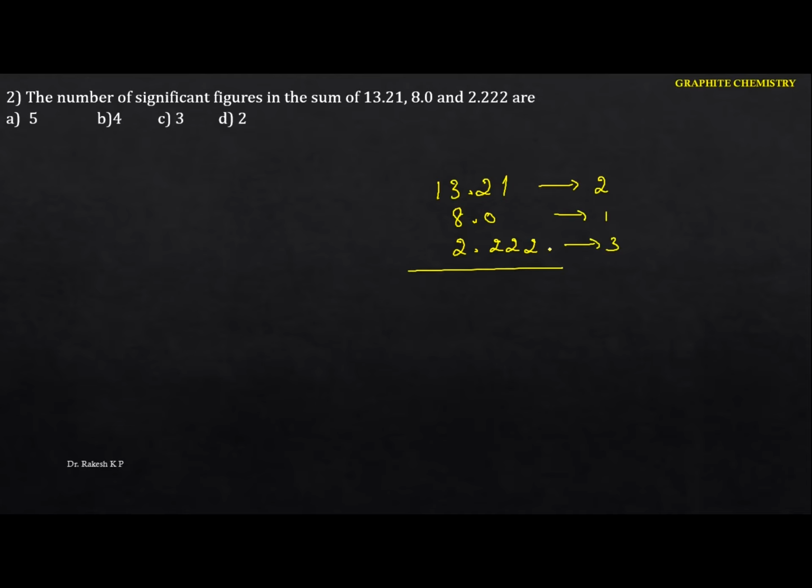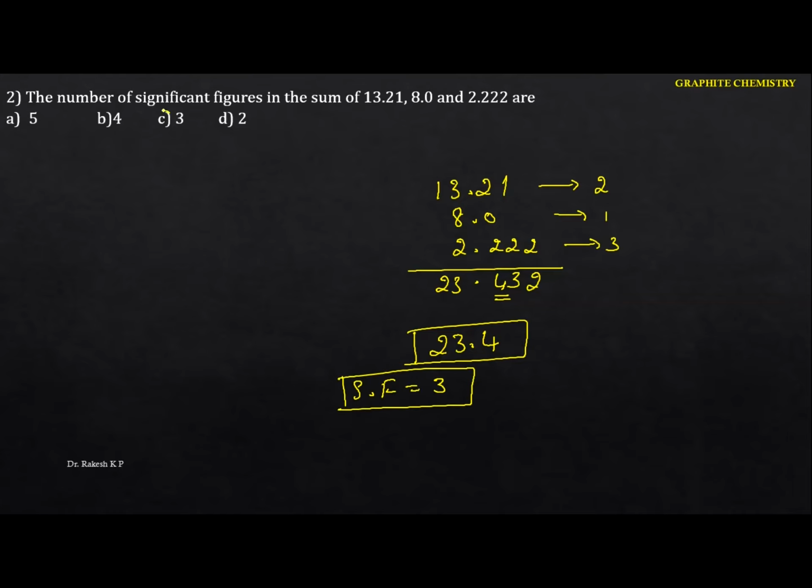Okay, so when you add these, we have to keep the result according to the lowest number of decimal places, which is this one. After the decimal you have to keep one digit. Here we get the value 23.4, so after the decimal you keep one digit. That means the total value is 23.4. This is the final value. The significant figures is 3. Hence the option is C. Okay, so let me take the next one here.